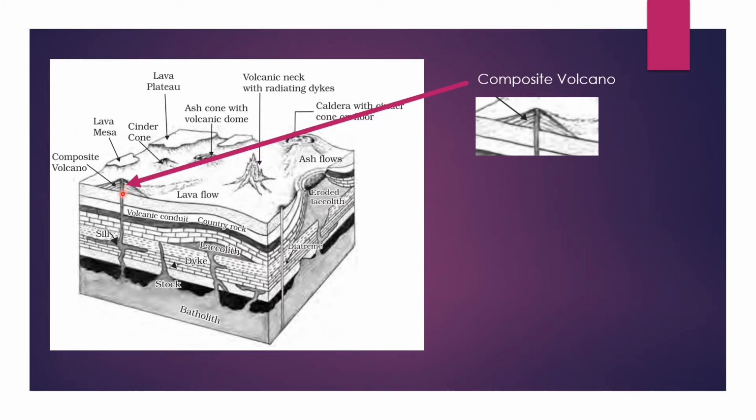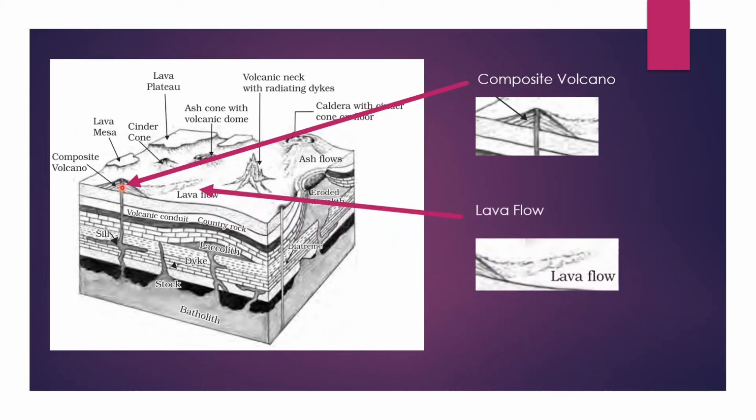After some time, again some of the magma will escape through the same crack and again it gets solidified. Likewise, it forms composite layers that further increase the height and form the composite volcano. It is active, but the escape of magma over here is not very frequent, and it is not very explosive.